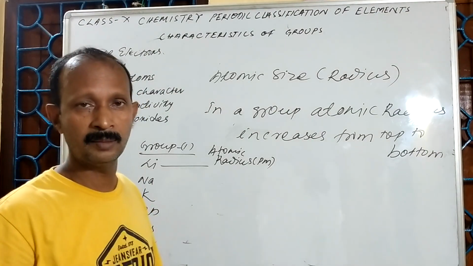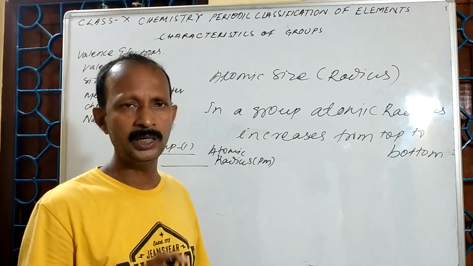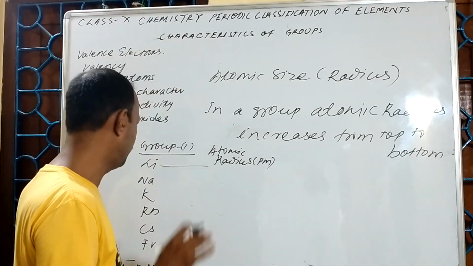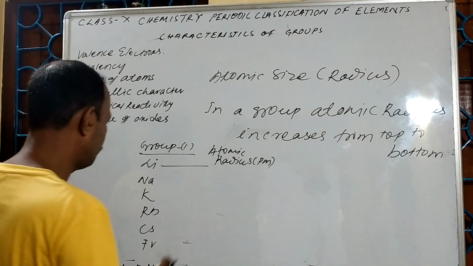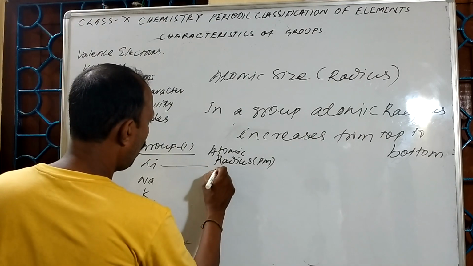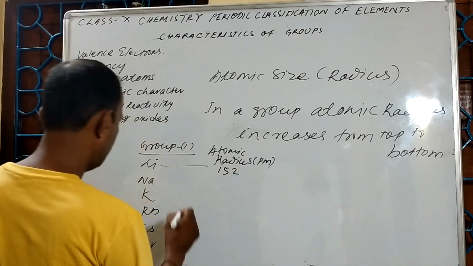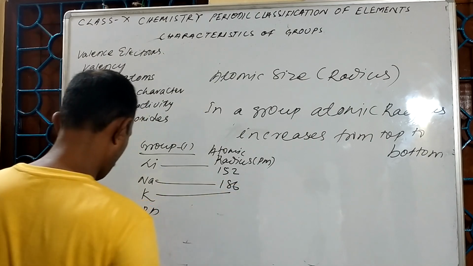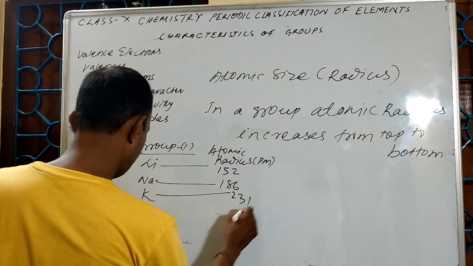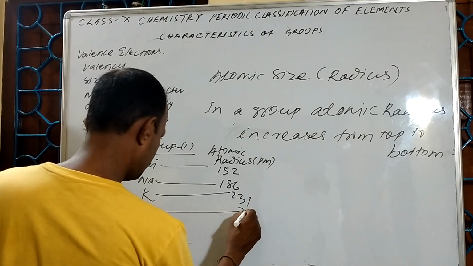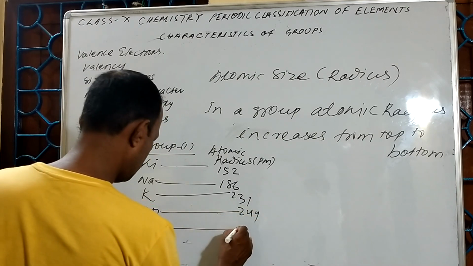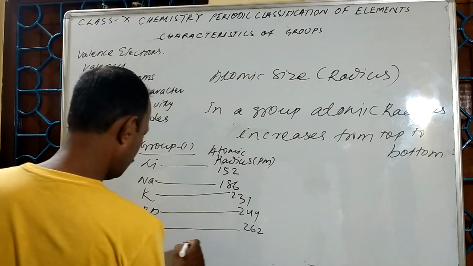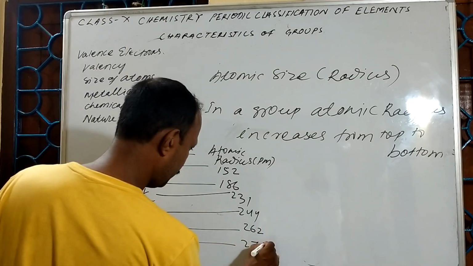The size of the atom is very small, that's why we use the unit picometer. Lithium is 152, sodium 186, potassium 231, rubidium 244, cesium 262, francium 270.